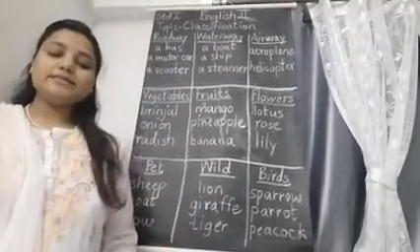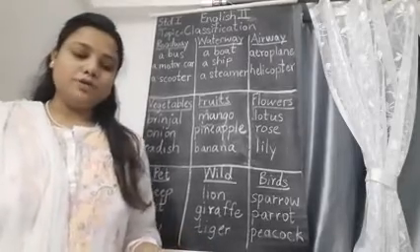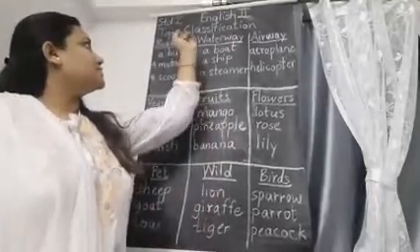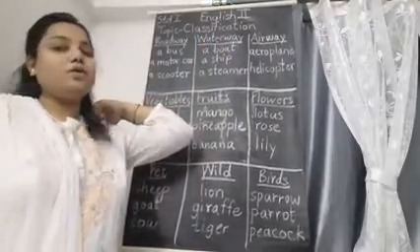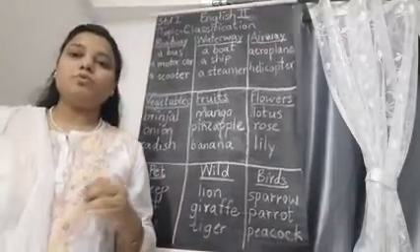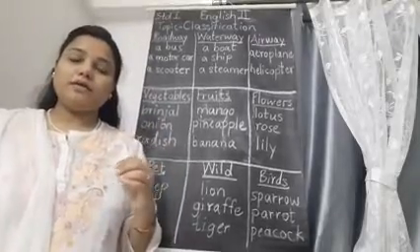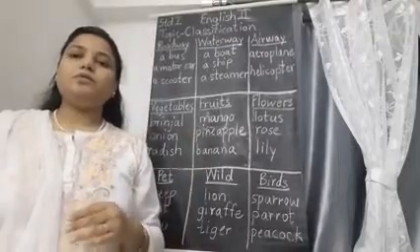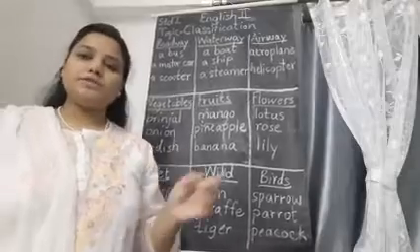The exercise tells us number 1. Put the words in the right column. There are some words, as I've already written: roadways, waterways, airways. So these are all what? These are all the transportation modes which help us to move from one place to another, whether it is people, goods or anything which we are supposed to move or shift from one place to another.